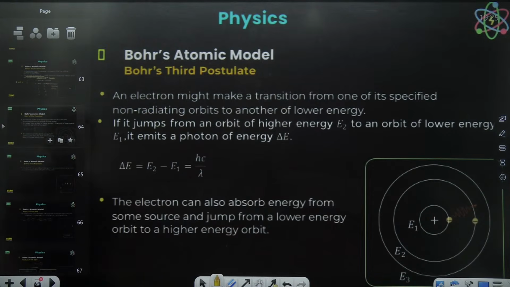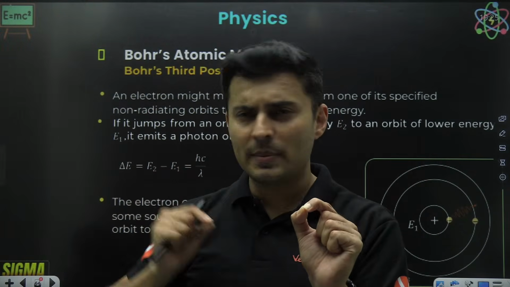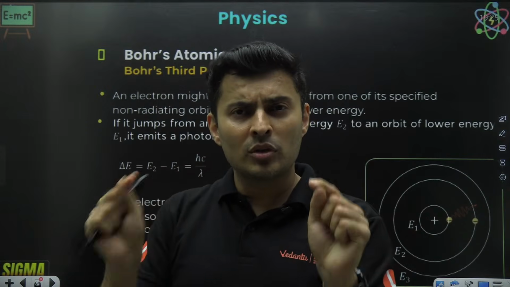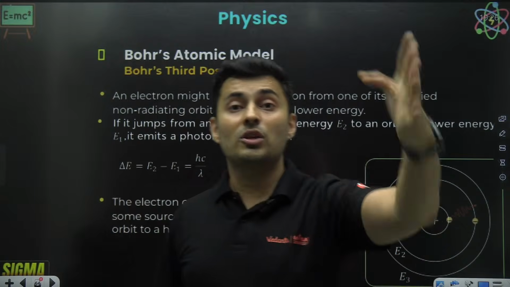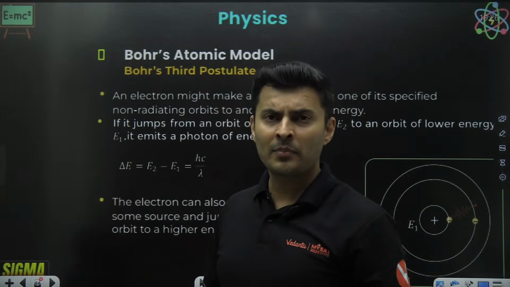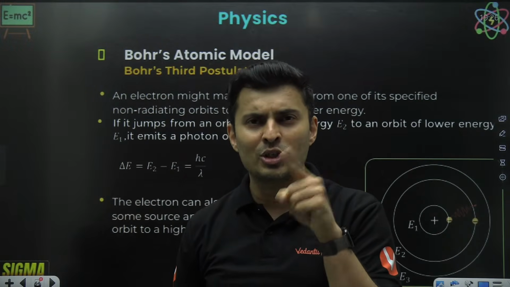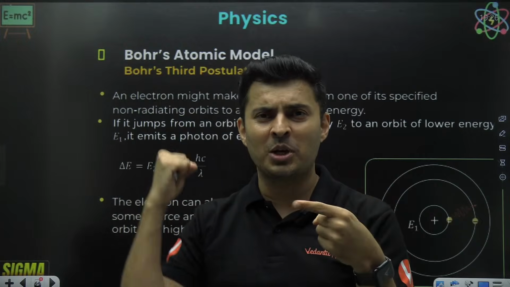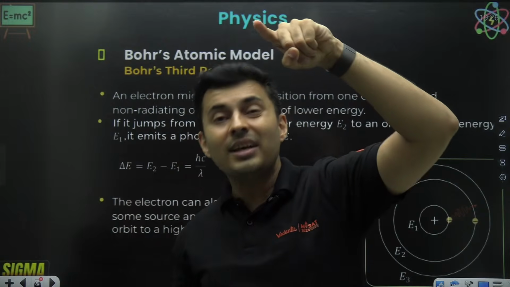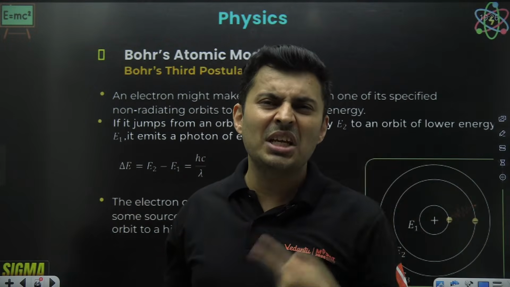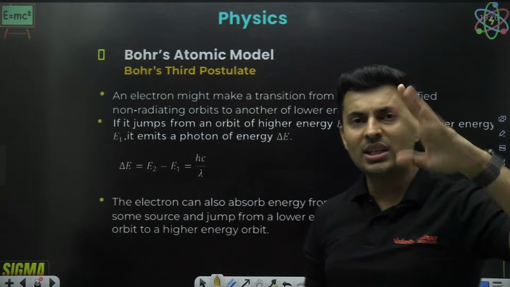Next. Bohr said, okay, now the electrons can be in this orbit. It can't be in these orbits. Only in those orbits where angular momentum is a multiple of h by 2 pi, it can exist. But he also went ahead and made one more claim, that the electrons can also shift the orbit. If it is right now revolving in the first orbit, it can suddenly get very high josh, motivation, and get excited to some other orbit. Electron in the higher orbit, if there is a vacancy below, then it can lose energy, lose hope, get demotivated, and fall into the lower orbit also. So both the things can happen.